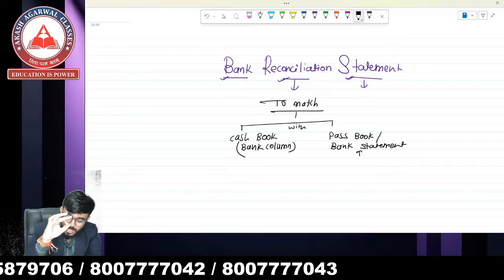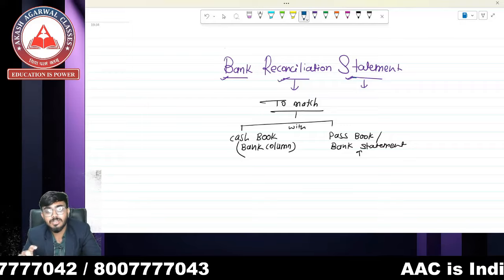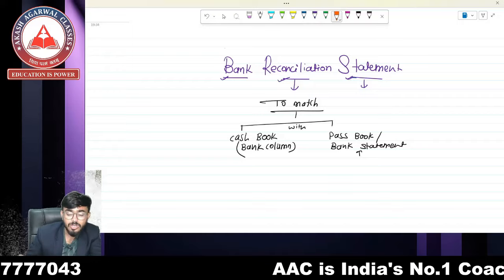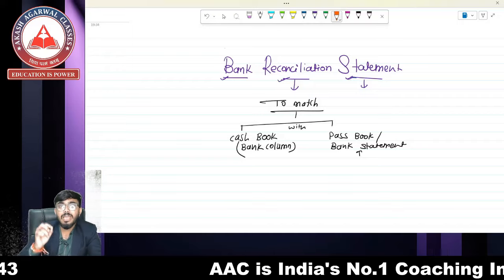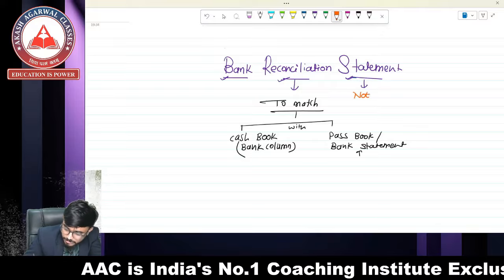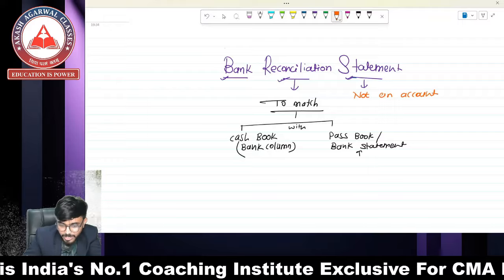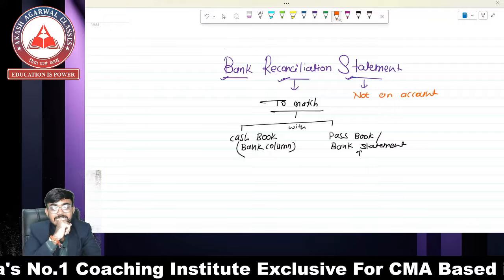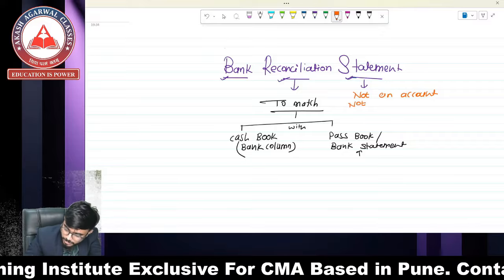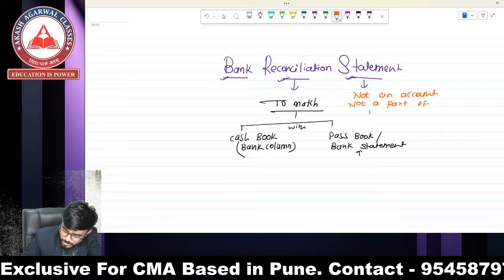And another word is statement. So remember that this question is important for objective. Bank reconciliation statement is a statement and not an account, and not a part of books of accounts.